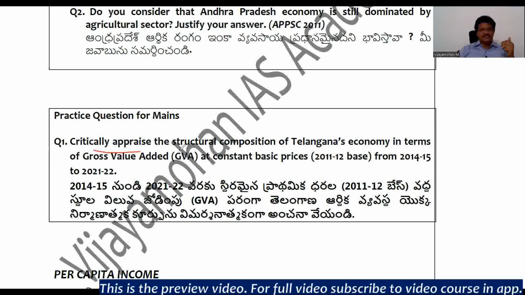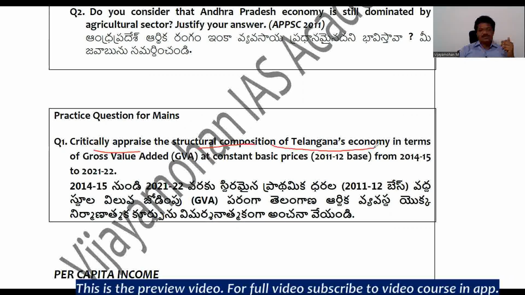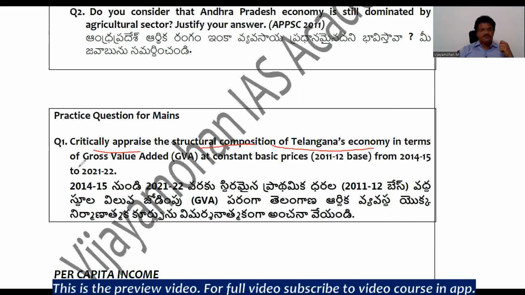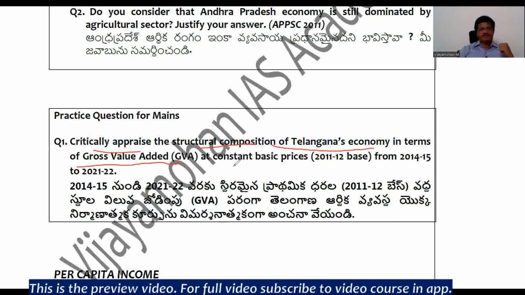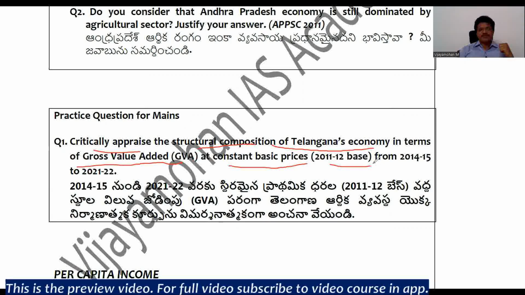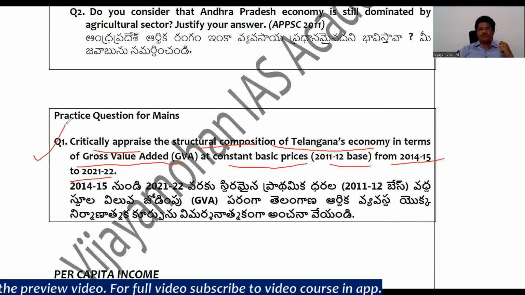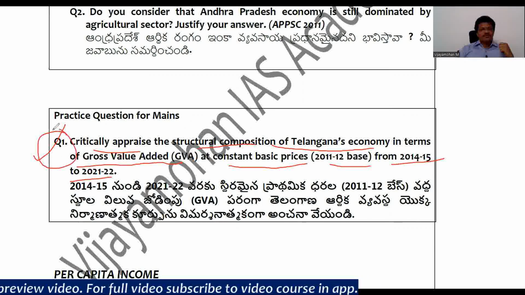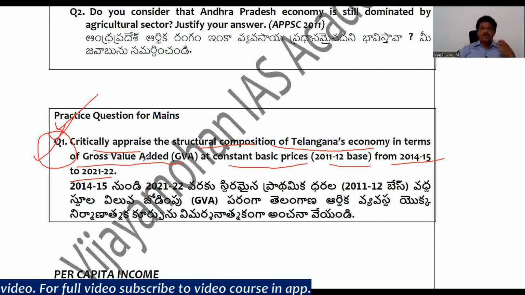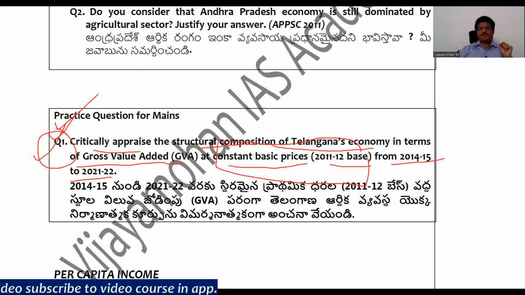Critically appraise the structural composition of Telangana's economy in terms of gross value added at constant basic prices, 2011-12 base, from 2014-15 to 2021-22. Right? So you need to write the performance of sectoral contribution of different sectors to the Telangana economy for the period 14-15 to 21-22 at constant basic prices. Try to answer this question.